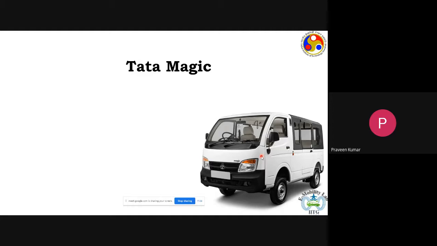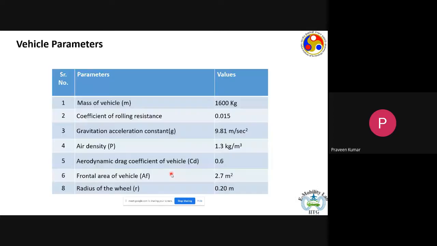For the sake of example, we have this vehicle in front of us, which is Tata Magic. It can be used to carry passengers. It can be modified to even carry goods. So it can be a multi-purpose vehicle. So we have chosen this vehicle platform. Now, to do the analysis, we need some parameters for this vehicle.